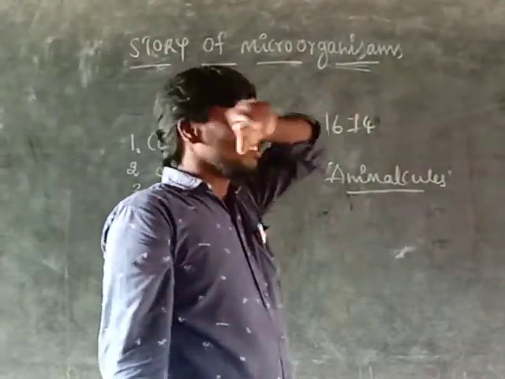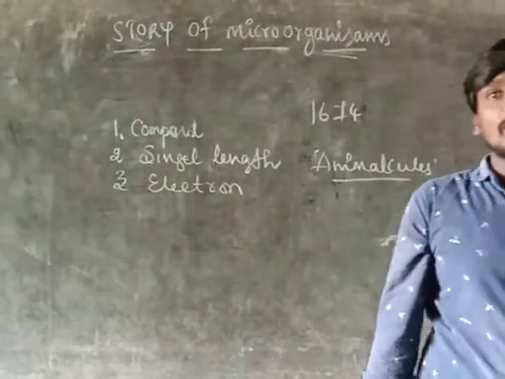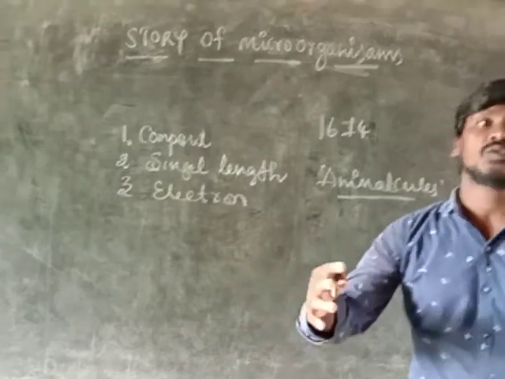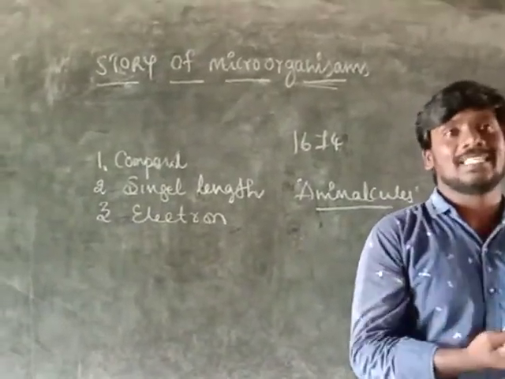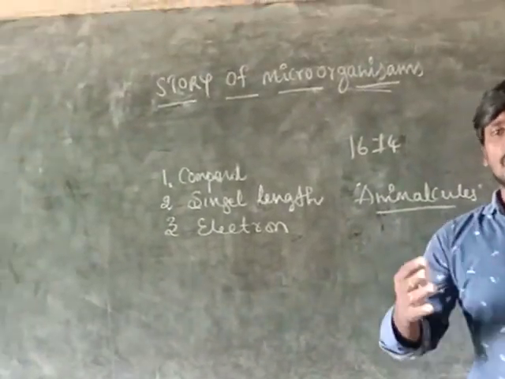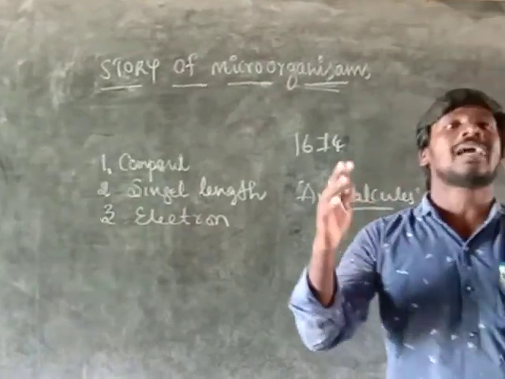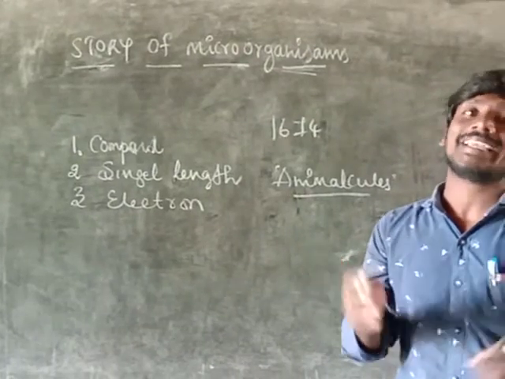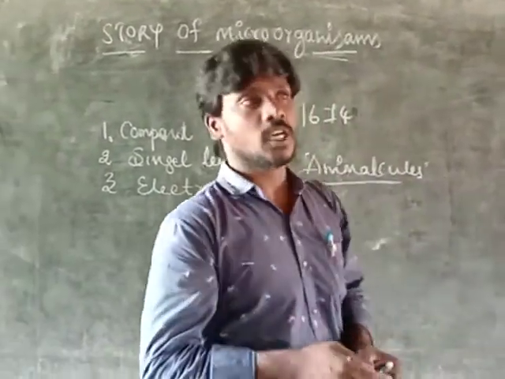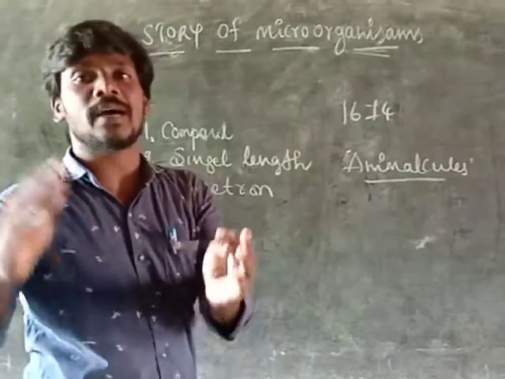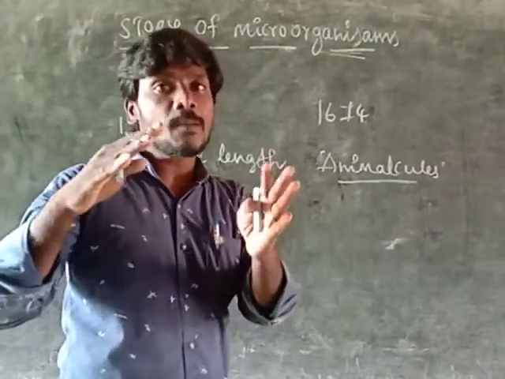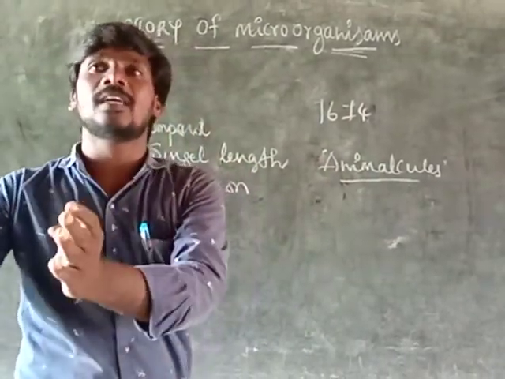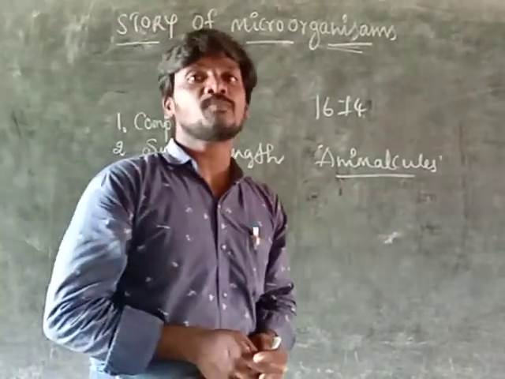So how can you see microorganisms, and where can you find them? Microorganisms are in our surroundings, on our body, on our dress, on our hands. They are available everywhere, but you can't see them with naked eyes. So how can you identify microorganisms? Only through the microscope can you observe and find them.